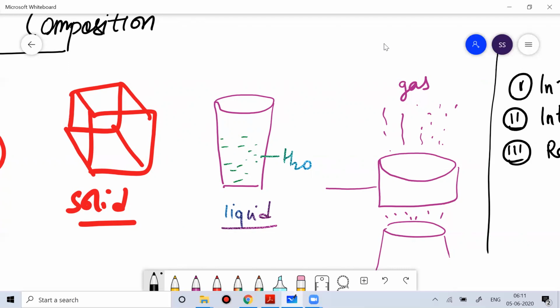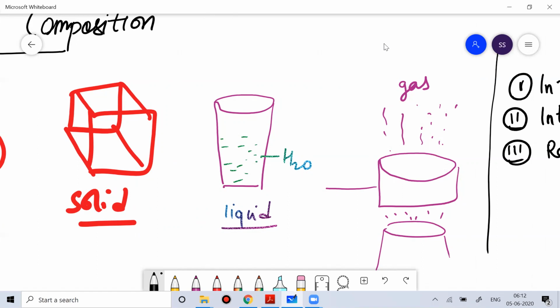In the nucleus you have neutrons and protons, which are bound with each other by nuclear force, and around the nucleus you see electrons rotating over the nucleus, where the nucleus and the electrons are bound with each other by electromagnetic force. So an atom is made of proton, neutron, and electron.